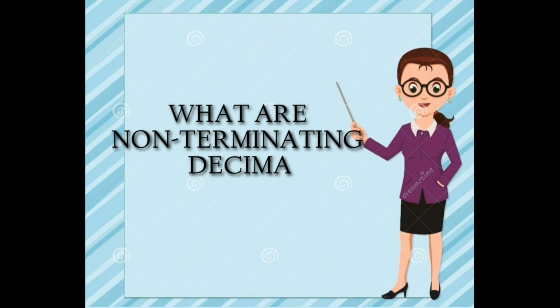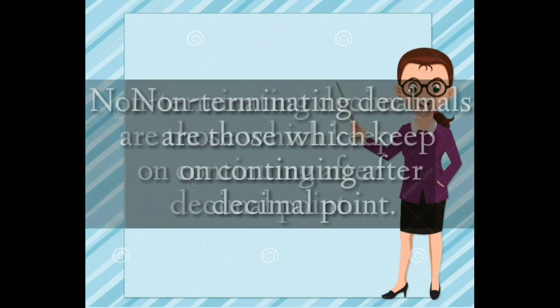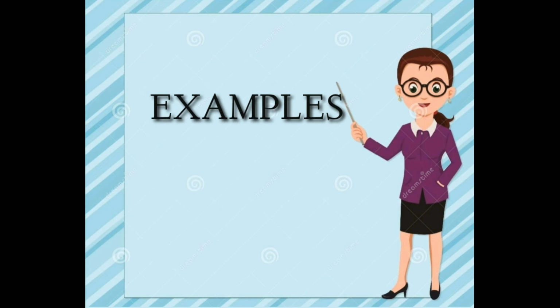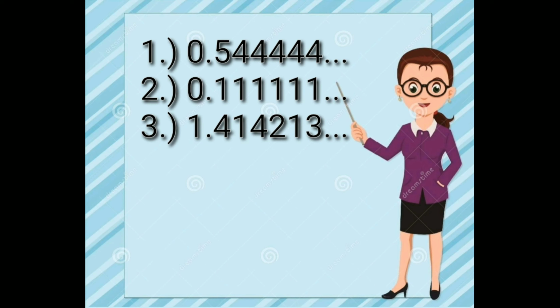Now, what are non-terminating decimals? Non-terminating decimals are those which keep on continuing after the decimal point. They don't come to an end, or if they do, it is after a long interval. First, look at the examples. These are the ones that do not have an end term. They have an infinite number of digits after the decimal point. It does not stop and keeps repeating.